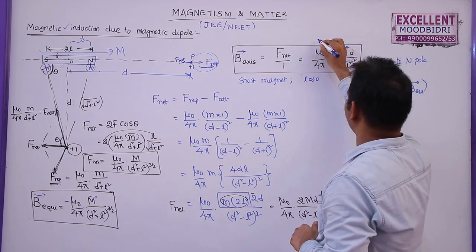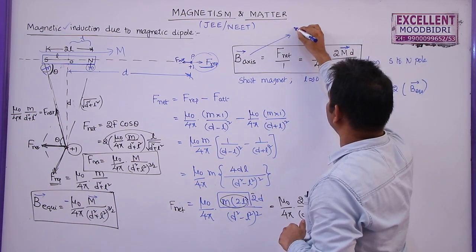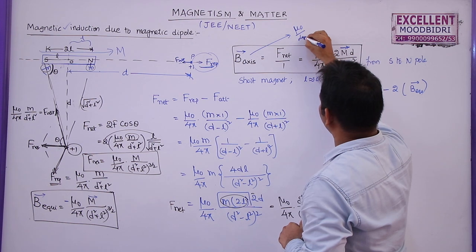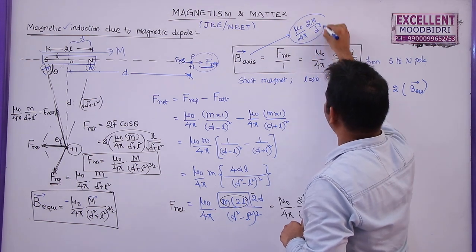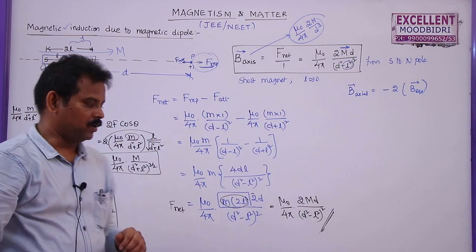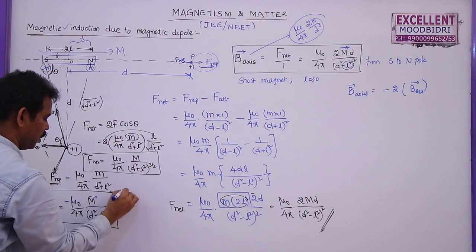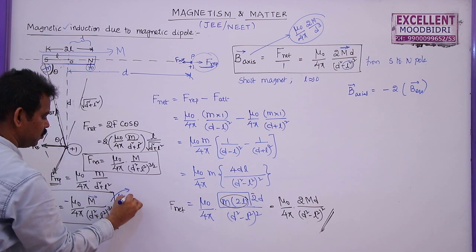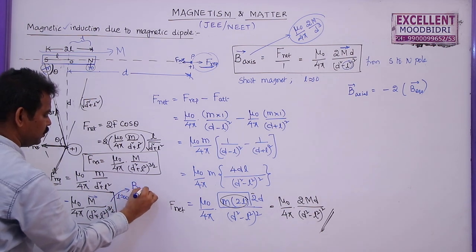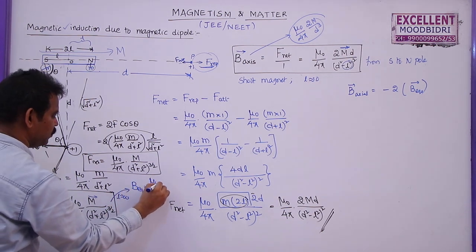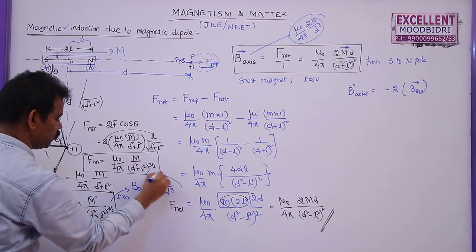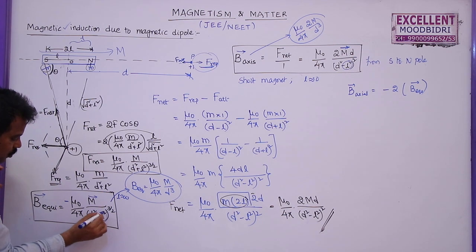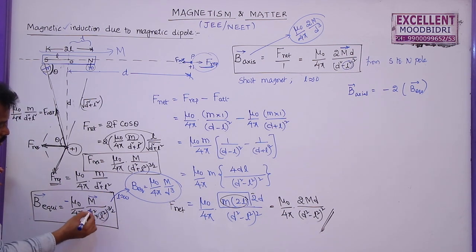So for a short magnet, this will become mu naught by 4 pi, 2m by d cube, whereas the magnetic field on the equatorial line for a short magnet where L is equal to 0 will become mu naught by 4 pi, m by d cube. Why? Because this will become 0, d square whole power 3 by 2 will become d cube only.